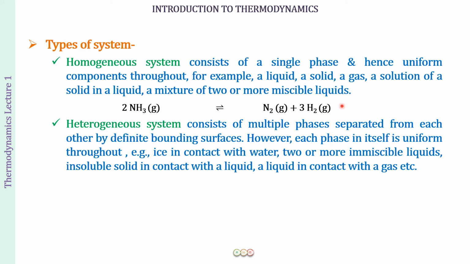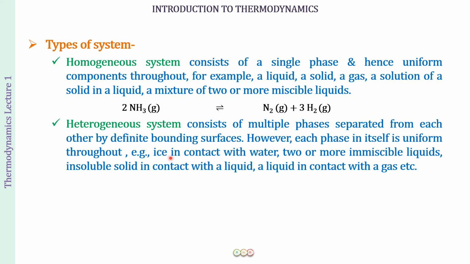Fine. Similarly, you can have a liquid, you can have a solid, you can have a solution of a solid in a liquid. A solution is again a single phase. A mixture of two or more miscible liquids, again that will be a single phase. But when we have a heterogeneous system, there are going to be multiple phases separated from each other by definite bounding surfaces, but each phase in itself is going to be uniform throughout.